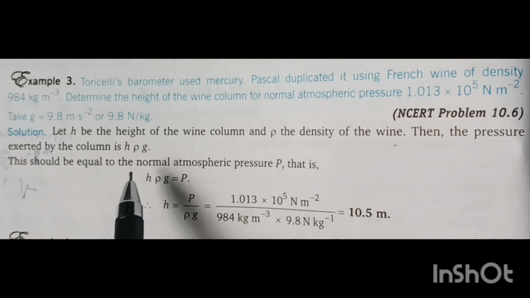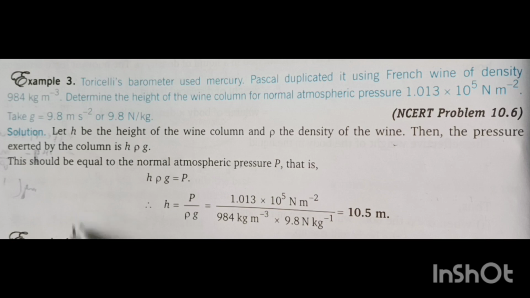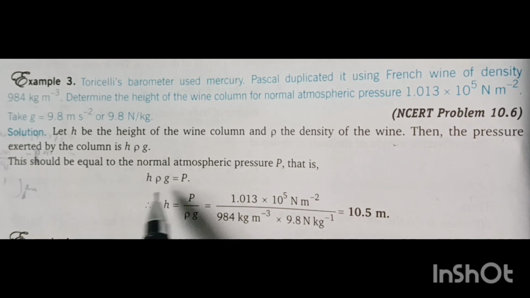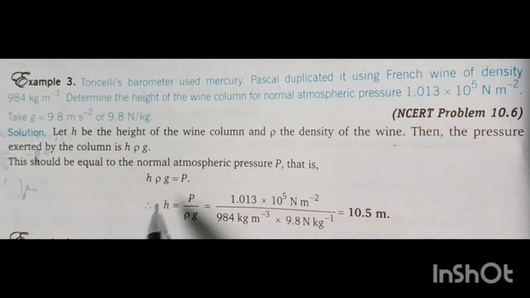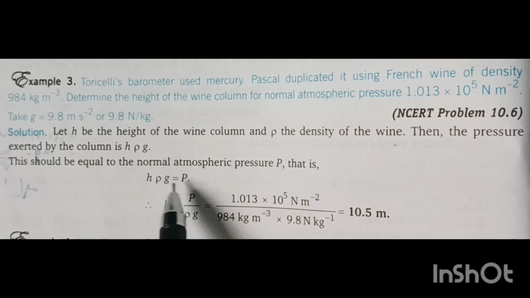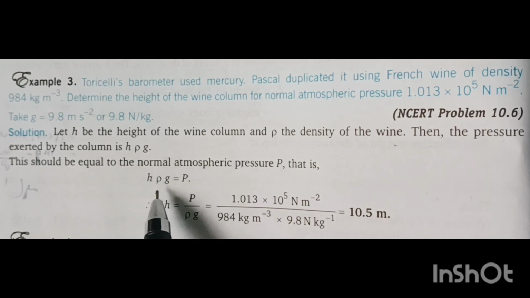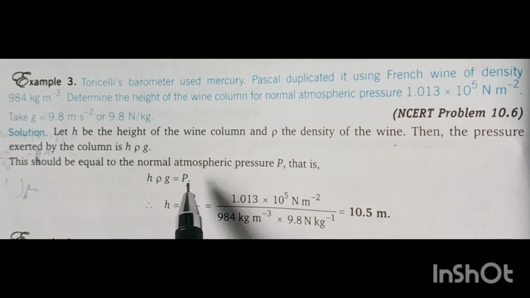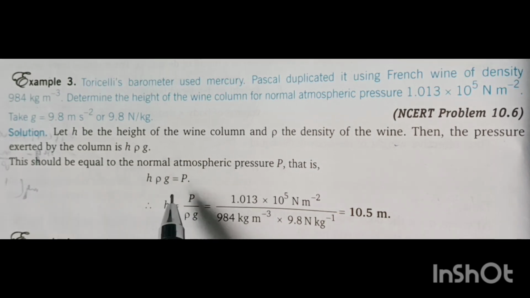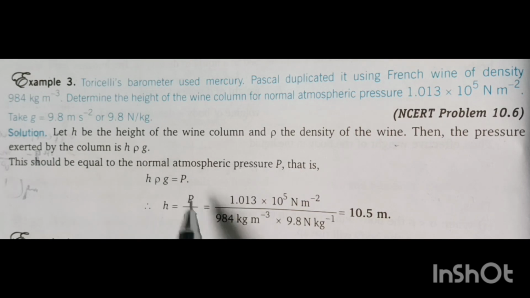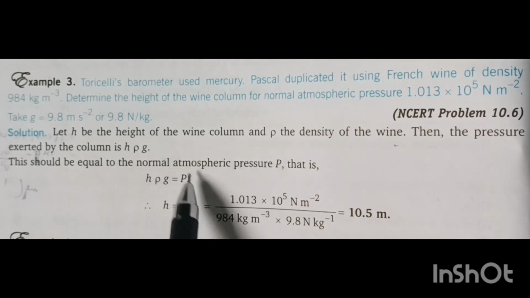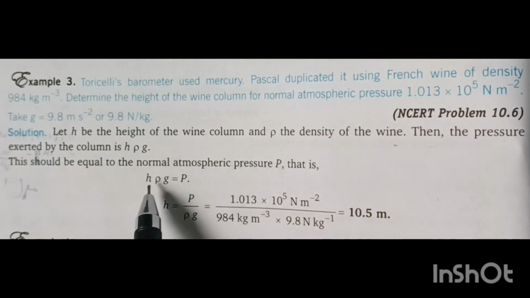And we have already seen the formula for pressure at a certain height for a given liquid, and it is h rho g. It is dependent only on the height of the liquid column, the density of the liquid column, and gravity, and it is not dependent upon the shape of the vessel and the area of the bottom. So we have seen that. So using this formula, we are getting the answer.